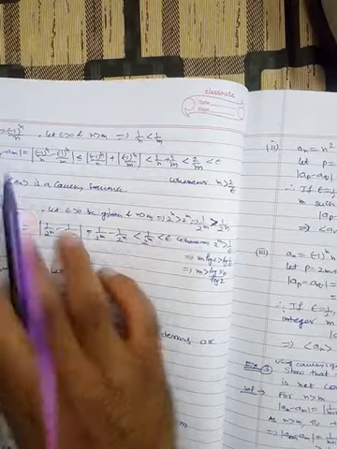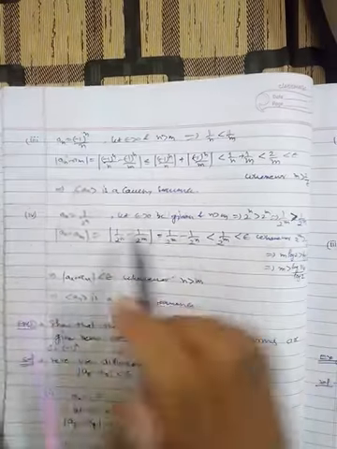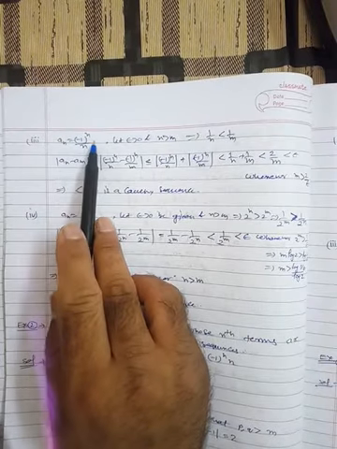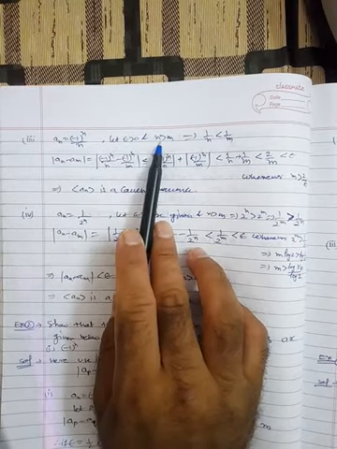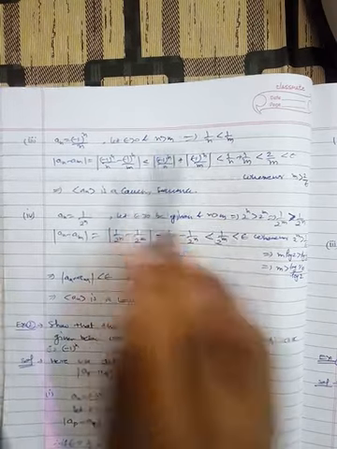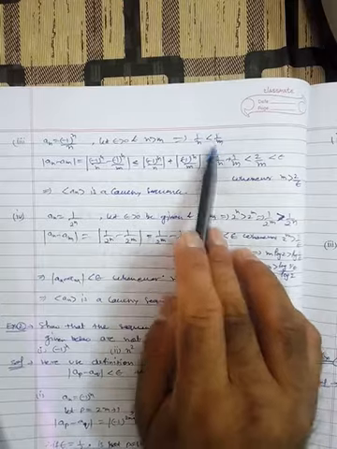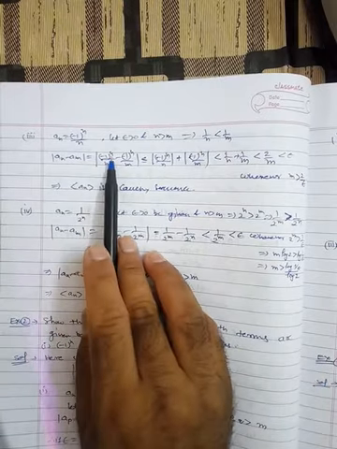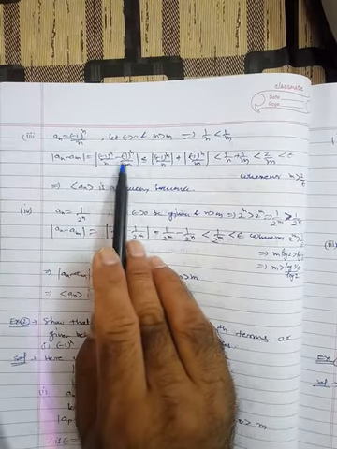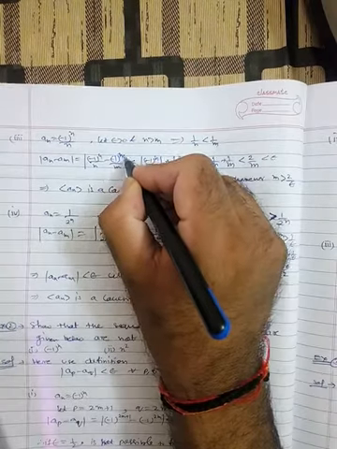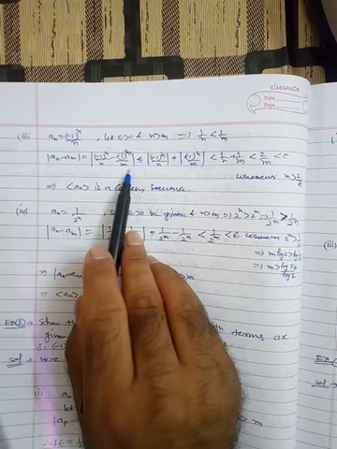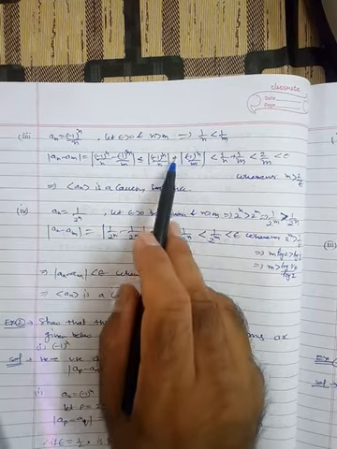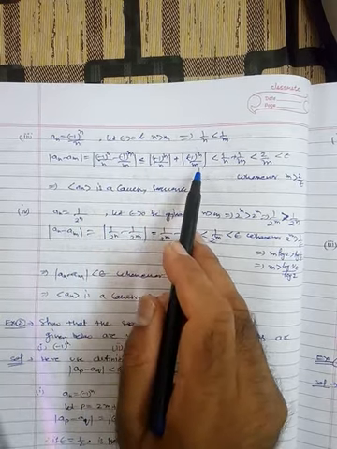Similarly, in the third example, an is minus 1 raised to the power n divided by n. So epsilon is greater than 0, n is greater than m. We selected this number, so 1 by n is less than 1 by m. So an minus am is minus 1 raised to the power n by n minus minus 1 raised to the power m divided by m. Fine. Now apply the triangle inequality: magnitude of this quantity plus magnitude of this quantity.